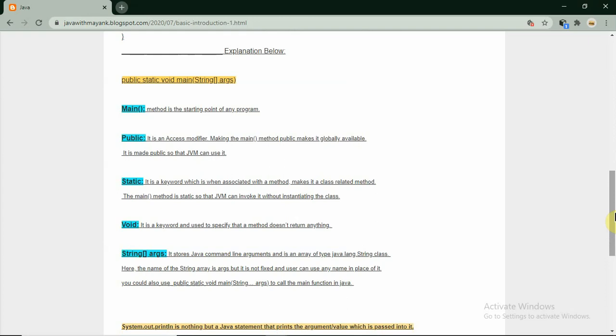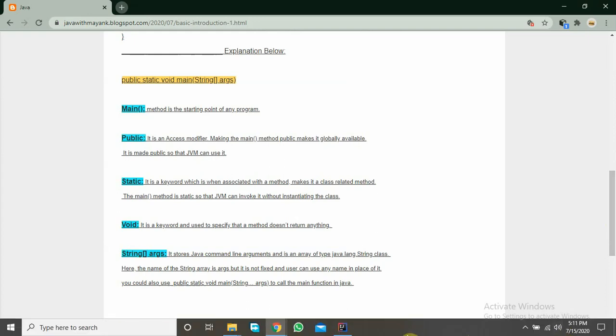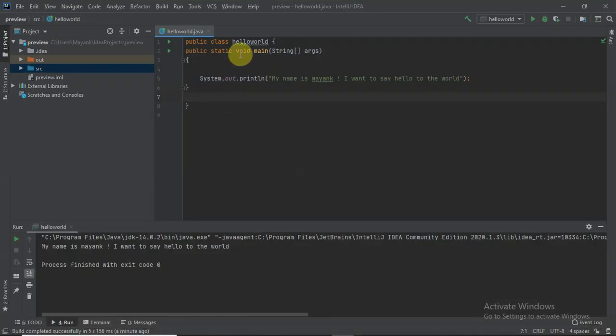Now public is an access modifier. Making a method public makes it globally accessible and available, and the JVM can then use it and recognize it. So let's see what happens if we make it private.